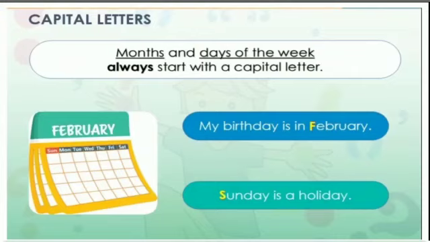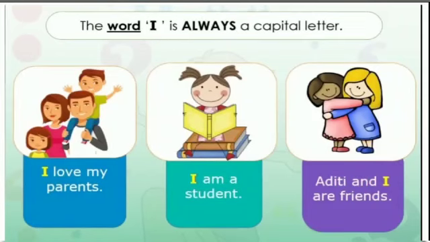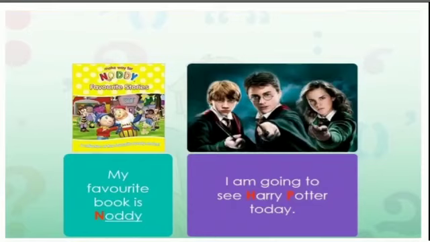That is because the names of the months and days of the week always start with a capital letter. The word I is always a capital letter. For example, I love my parents. I am a student. Aditi and I are friends. Remember, whenever the word I comes, it's always written in capital letters.